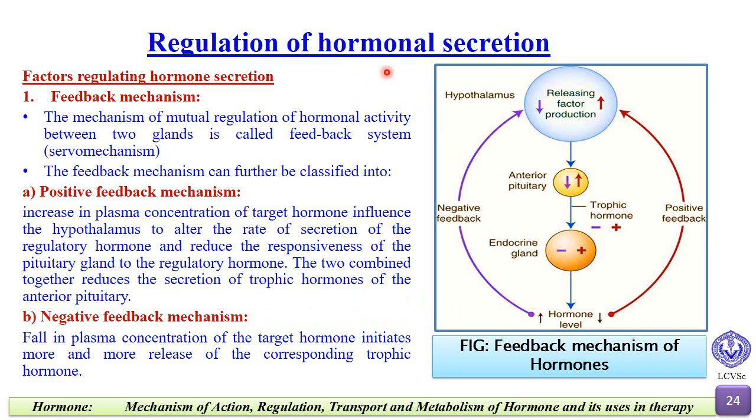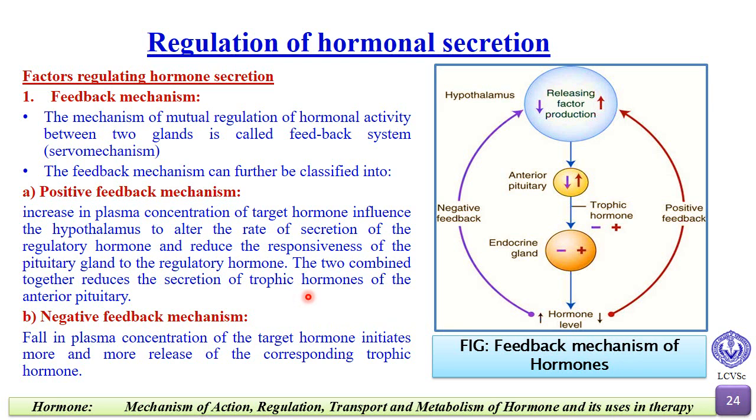Now we'll see the regulation of hormone secretion. There are various factors regulating hormone secretion. The first one is feedback mechanism. The mechanism of mutual regulation of hormonal activity between two glands is called feedback systems or servo mechanism. The feedback mechanism can be further classified into positive feedback mechanism and negative feedback mechanism.